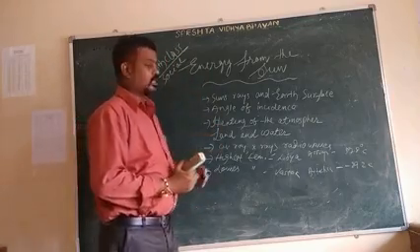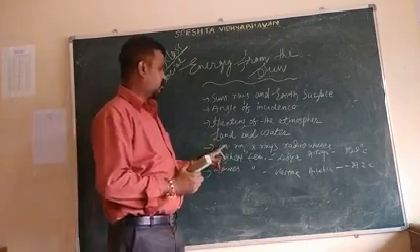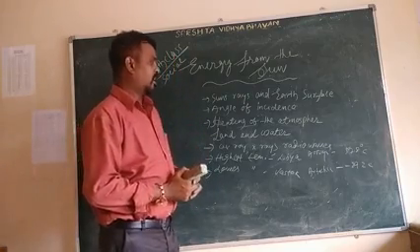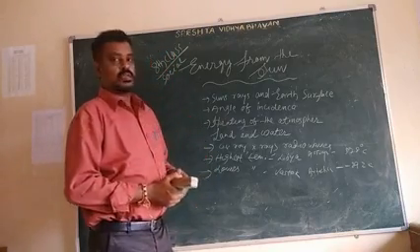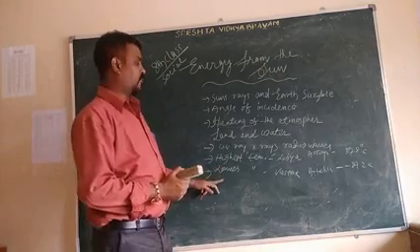We also discussed UV rays, X-rays, radio waves, and the highest and lowest temperatures.